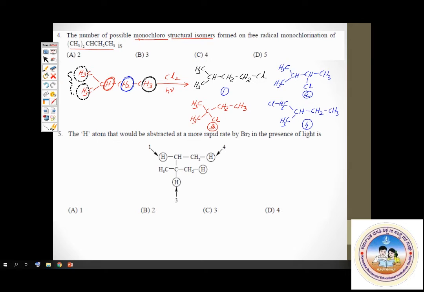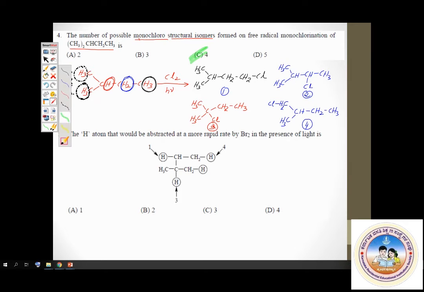Now coming to question number 5. The hydrogen atom that would be abstracted at a more rapid rate by bromine. Here some hydrogen atoms are marked. There is one missing here, I'll indicate that. This is 2. So there are hydrogen 1, hydrogen 2, hydrogen 3, and hydrogen 4.